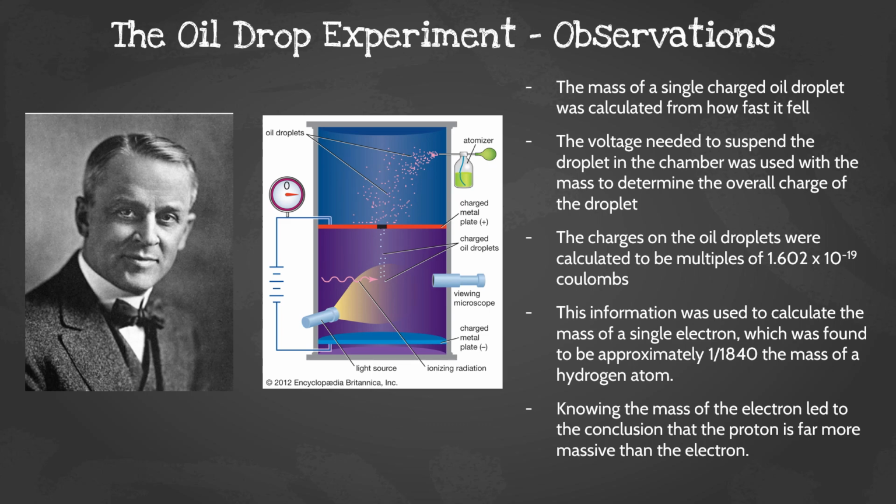The information was used to calculate the mass of a single electron, which was found to be approximately 1 in 1,840ths of the mass of a hydrogen atom. Knowing the mass of an electron led to the conclusion that a proton was far more massive than an electron.